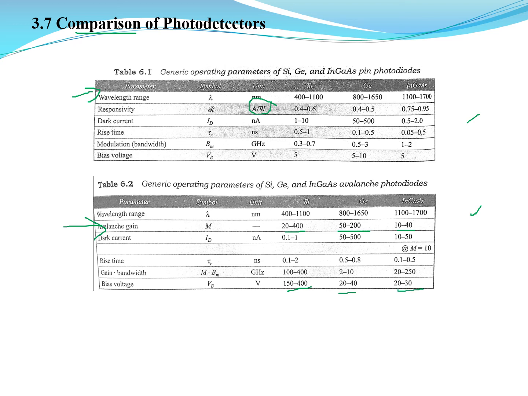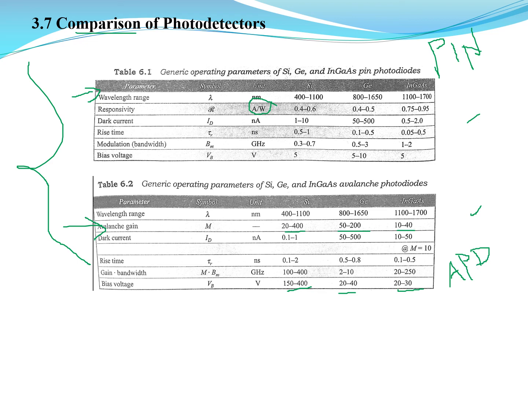So these are the parameters we use for comparing the PIN photodiode with the avalanche photodiode: in terms of wavelength, in terms of avalanche gain, in terms of bandwidth, in terms of responsivity, in terms of dark current noise, in terms of rise times, and the bias voltage or the input voltage required for this device.